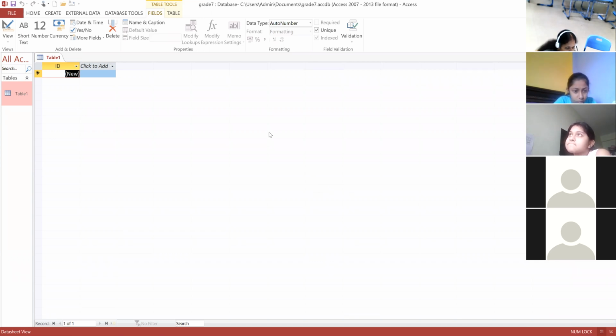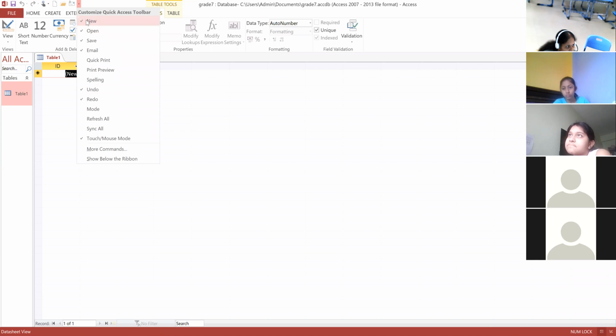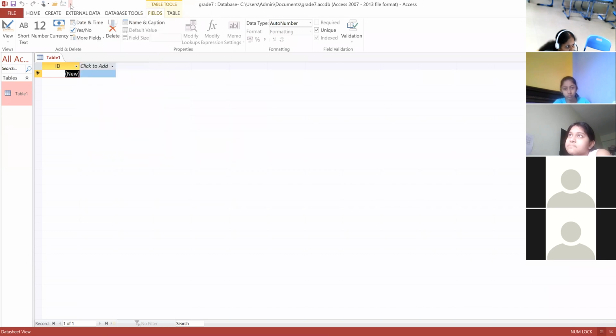If we want to enable all those, we can go to the quick access toolbar. Right now I have enabled them. Now I will disable everything. New is gone, Open is gone, Save also is gone. Like that, all the command shortcuts are available directly on the top of the screen.